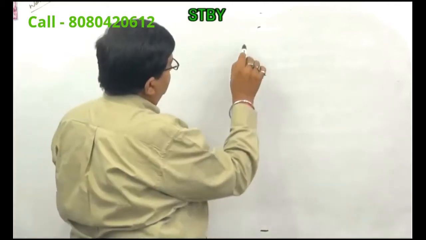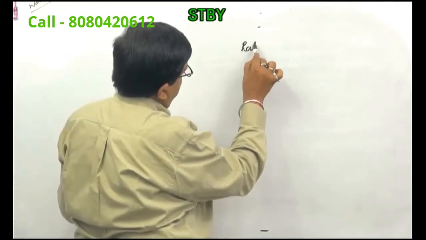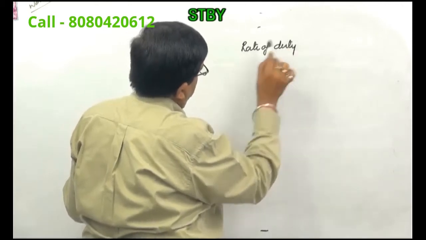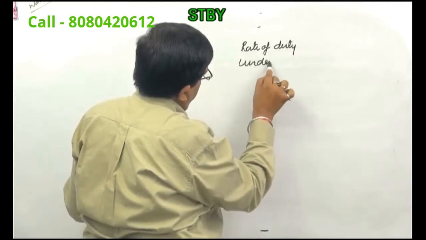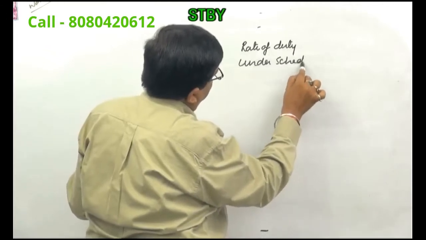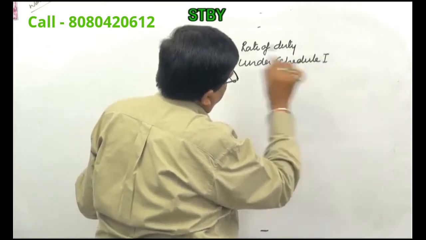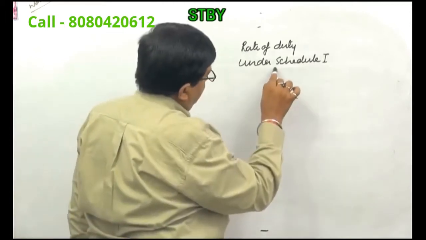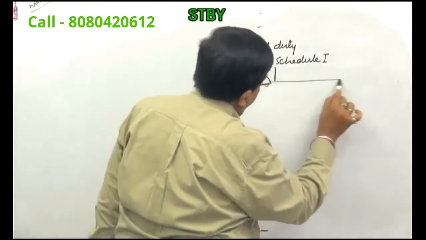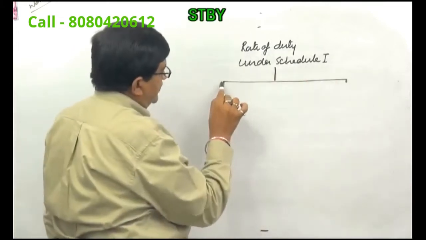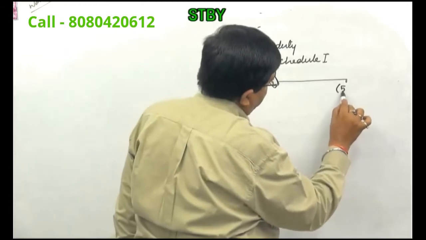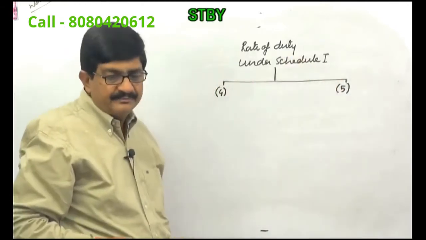Rate of duty under schedule 1. This is divided in two parts. This is column number 4. This is column number 5.